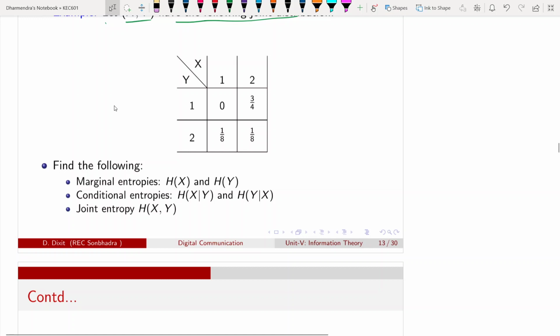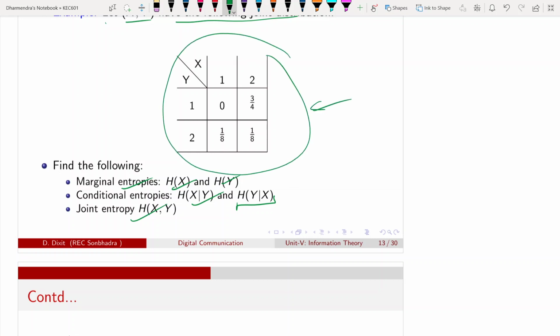We have to find the following things: marginal probability, entropy functions of x and y, conditional entropy of x given y, and conditional entropy of y given x. And then I have to find the joint entropy from this, which is a collection of these entropy functions.